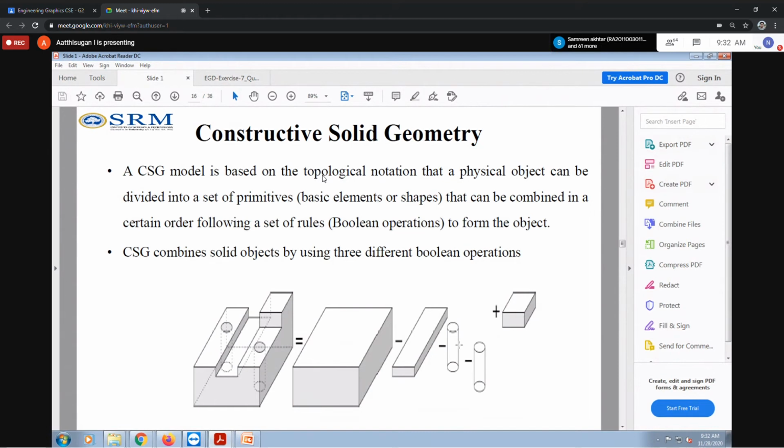Next you have to subtract this one, and next you subtract this one. Finally, you can add this one, using the Boolean union command. We are using the subtraction command. So finally, you're getting the shape of this one.